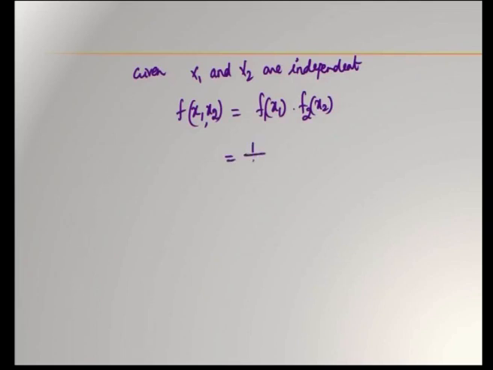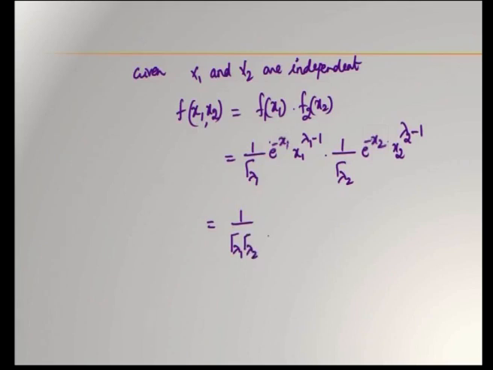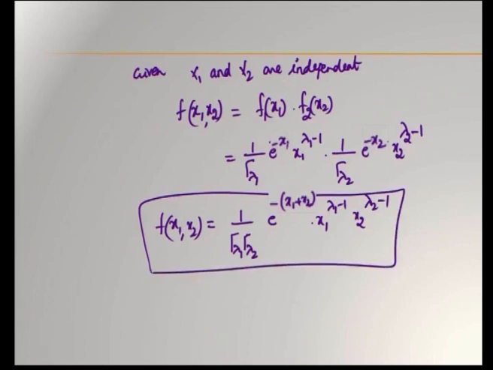This is equal to 1 by gamma lambda 1 e power minus x1 into x1 power lambda 1 minus 1 into 1 by gamma lambda 2 e power minus x2 into x2 power lambda 2 minus 1. Then clubbing this and writing it in a format: 1 by gamma lambda 1 gamma lambda 2 e power minus of x1 plus x2 into x1 power lambda 1 minus 1 into x2 power lambda 2 minus 1. This is the joint distribution of two random variables x1 and x2.